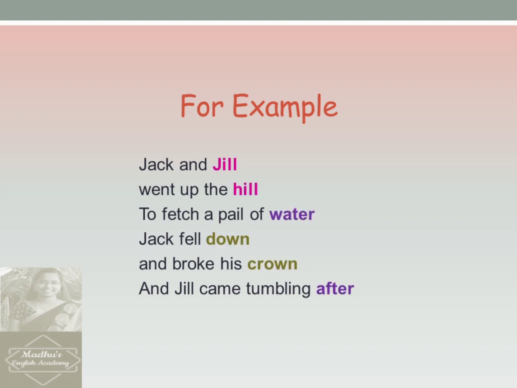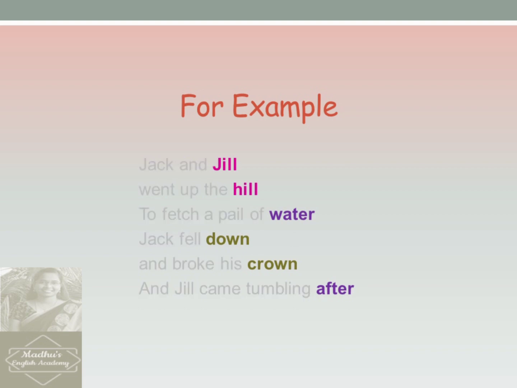For identifying the rhyme scheme, first you should identify the rhyming words. We have three pairs of rhyming words: Jill, hill, water, after, down and crown. So these are the three pairs of rhyming words in this paragraph.